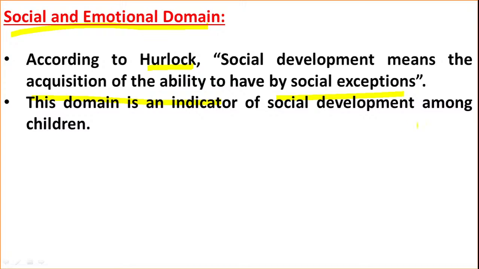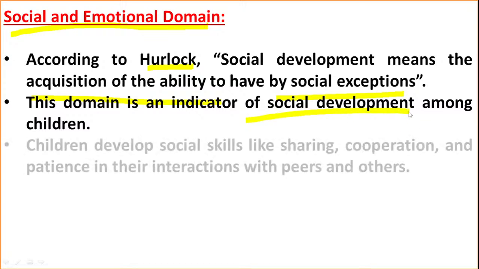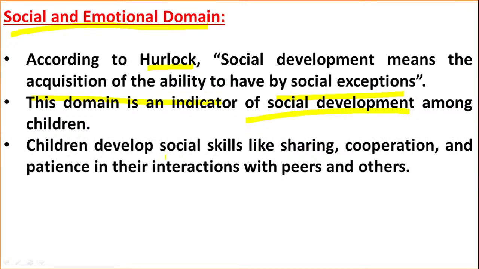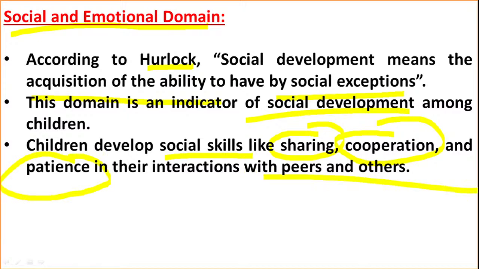This domain is an indicator of social development. Children develop social skills like sharing information with others, cooperating with each other, and they will develop the habit of patience with peers and friends. All these social and emotional characteristics they are going to develop here.